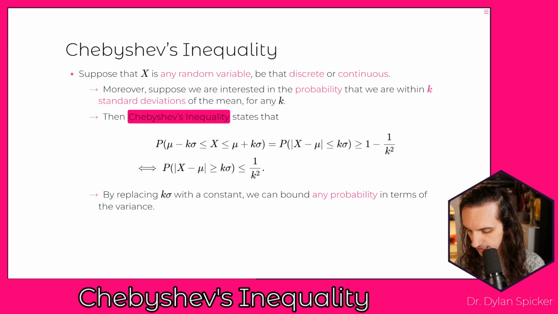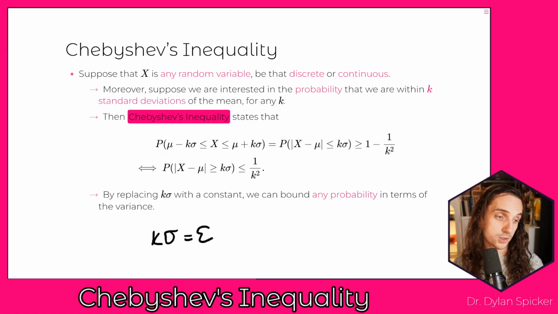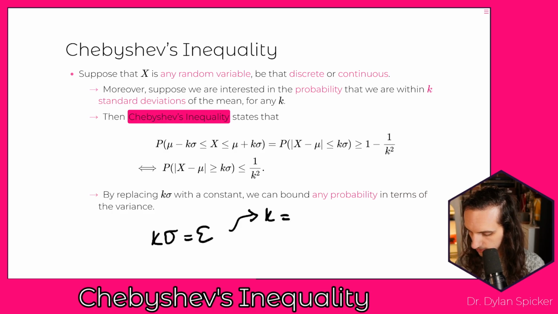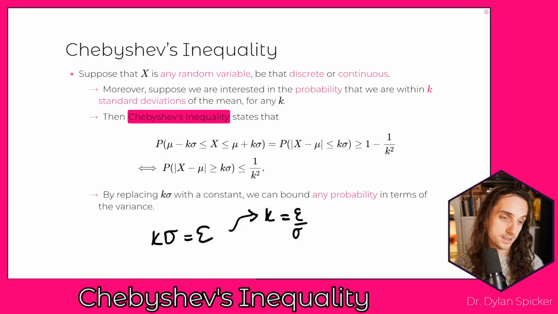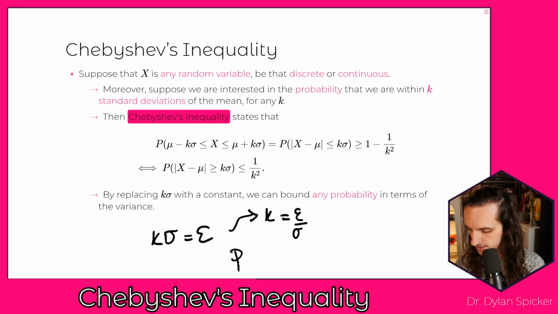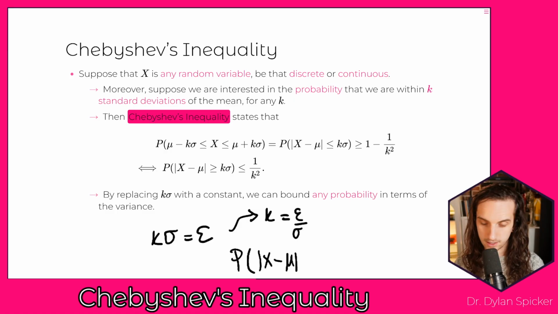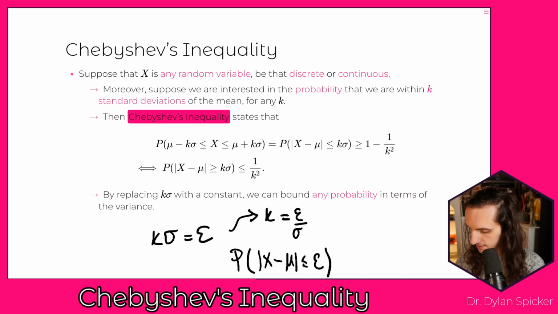So for instance, if we take k times sigma equals some value, which we'll just call epsilon here, then what this means is that k is going to be equal to epsilon divided by sigma. Okay? And then we can rewrite these probability statements in terms of epsilon. So the probability that |x − mu| is less than or equal to epsilon, so we've replaced our k sigma with epsilon, that's going to have to be greater than or equal to 1 minus 1 over k squared. But k is epsilon divided by sigma, so that's going to be 1 minus sigma squared divided by epsilon squared.